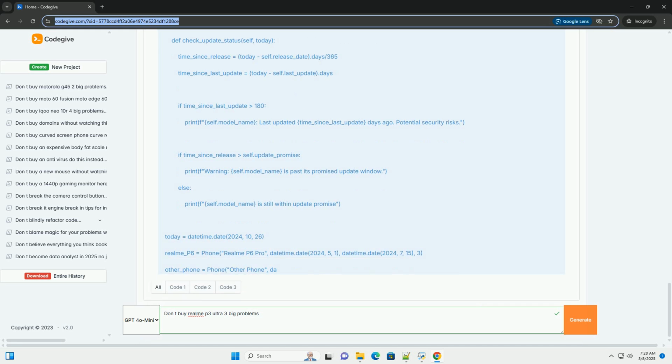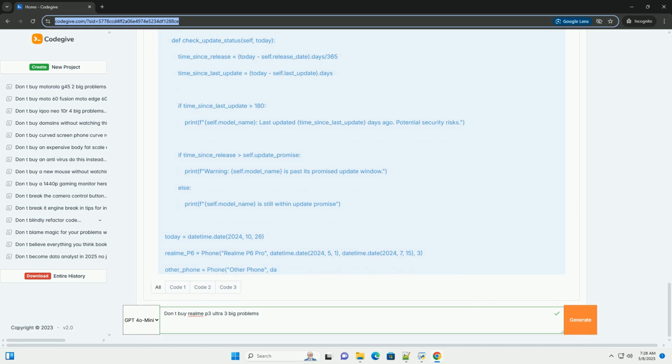Code example, illustrative of software updates. Explanation: This Python code simulates the concept of software update availability. It checks the time since the last update and compares it to the phone's release date and update promise. If the phone hasn't received an update in a long time or is past its promised update window, it issues a warning. How to mitigate.